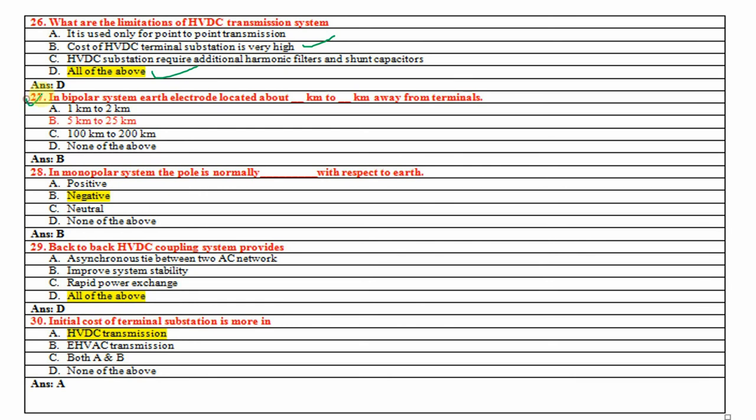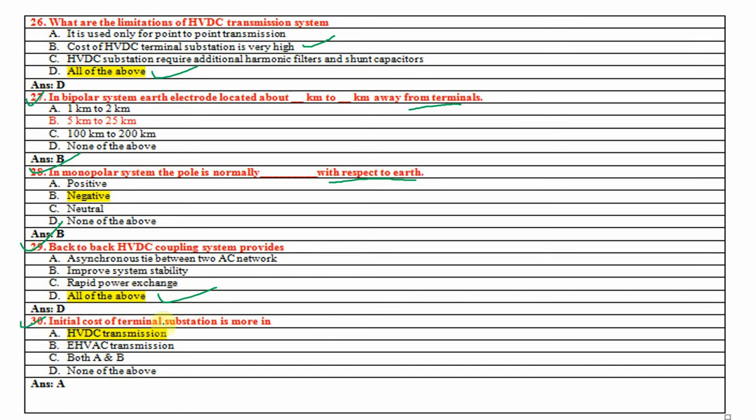In a bipolar system, earth electrode is located about 5 km to 25 kilometers away from the terminals. In a monopolar system, the pole is normally negative with respect to the earth. Back-to-back HVDC coupling system provides asynchronous ties between two AC networks, improves stability, and rapid power exchange. So all of the above.